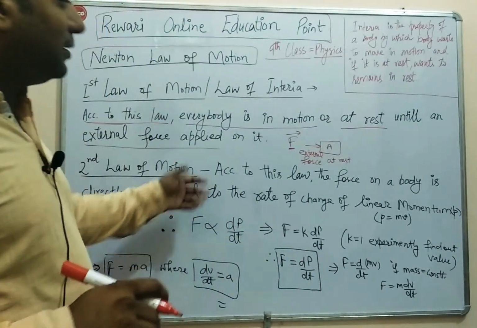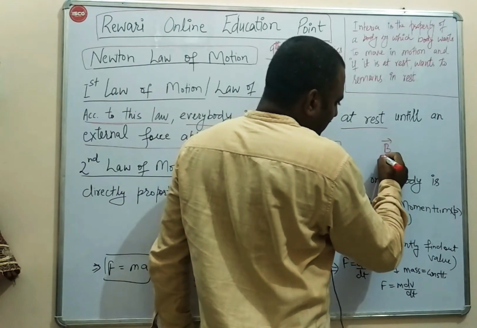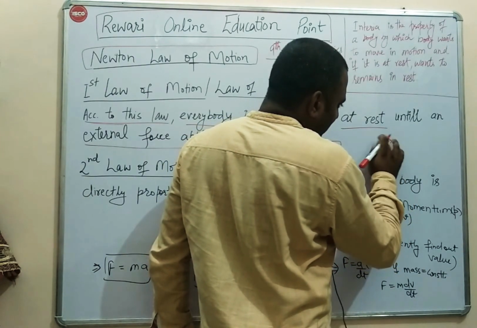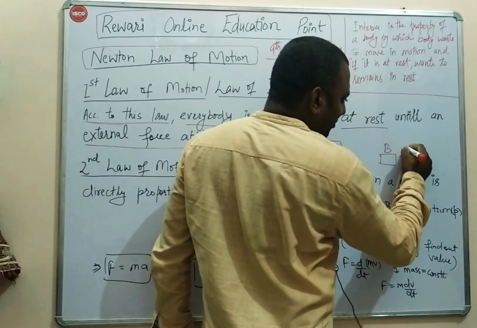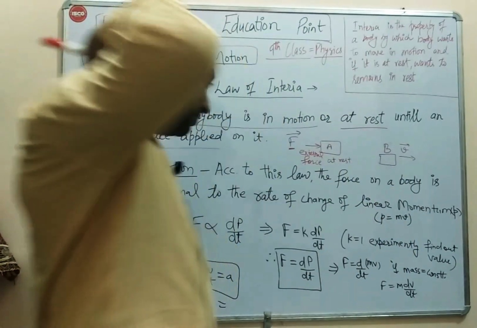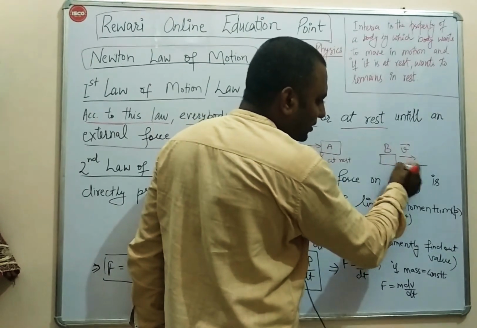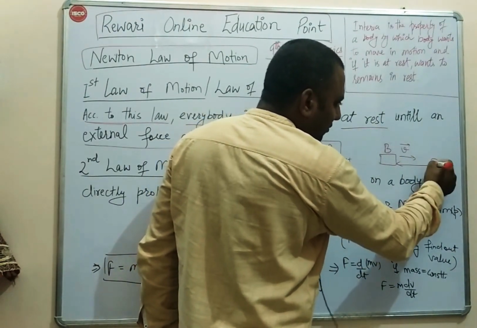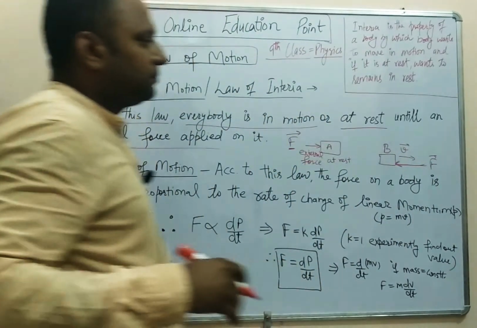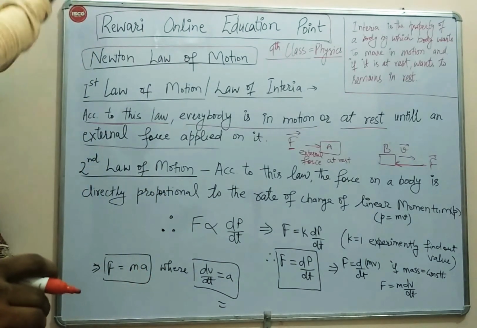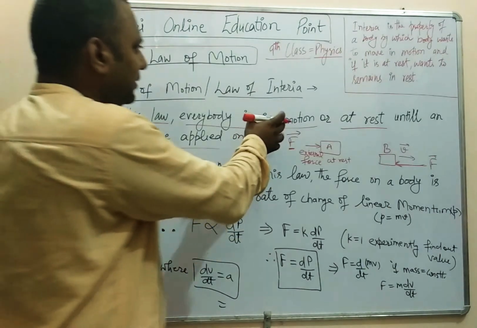Similarly, let us consider body B in motion in this direction, having velocity V. It will remain in motion until an external force is applied on it. If the motion is in this direction, we have to apply an external force in the opposite direction so as to stop it. So this is the first law of motion, the law of inertia. We can also define inertia in this law.